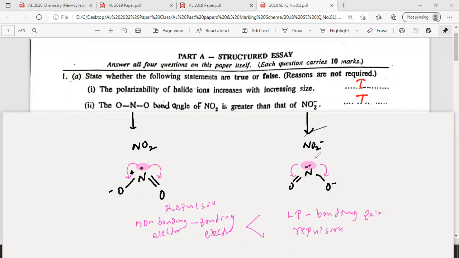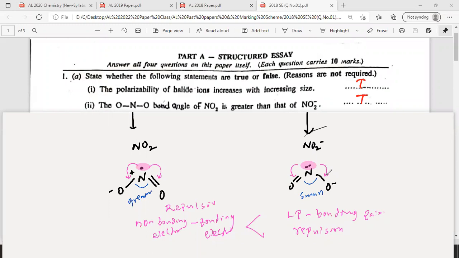Therefore, when the repulsion is more, the bond angle is less. This bond angle here is less, and here the bond angle is greater. So the bond angle will be greater here, and smaller here. Therefore, that is true. The NO2 bond angle is greater.